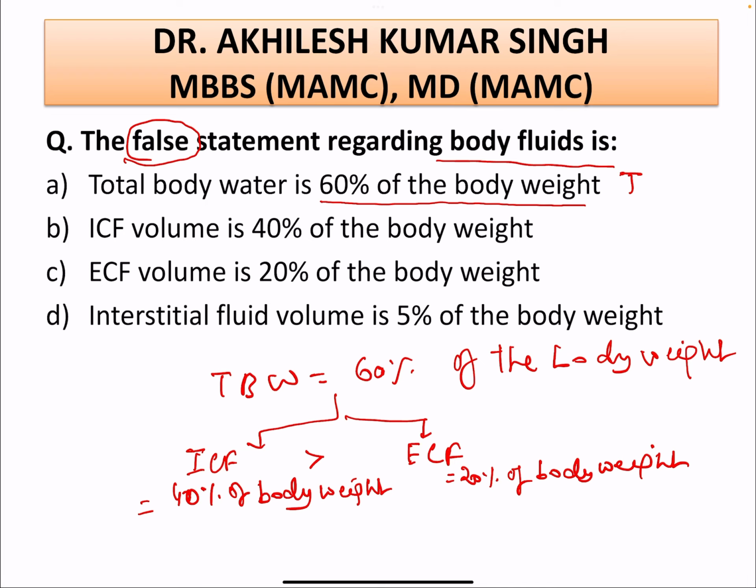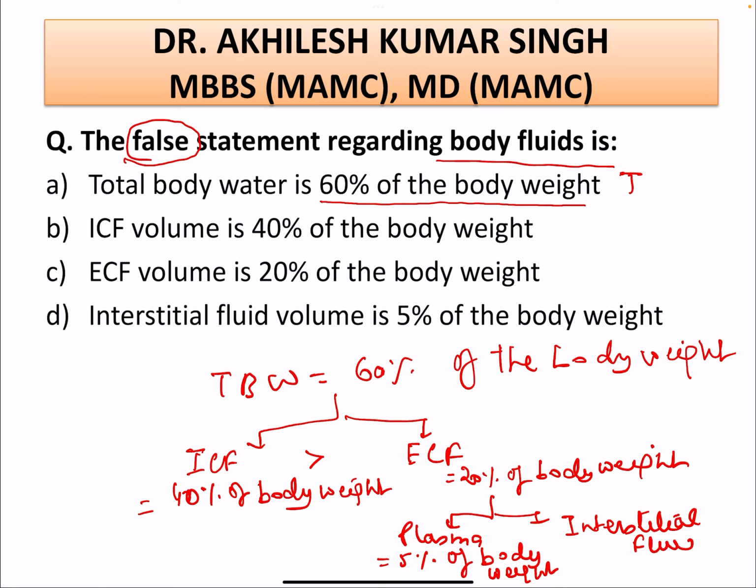Now this extracellular fluid is divided into two compartments. One is the plasma, which is 5% of the body weight, and the other compartment is the interstitial fluid, which is 15% of the body weight.